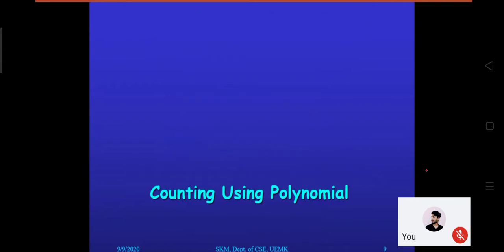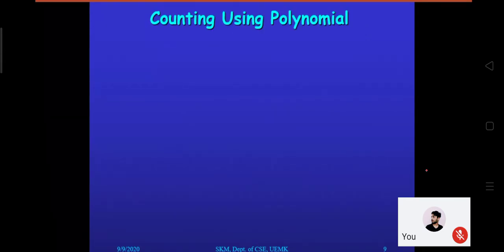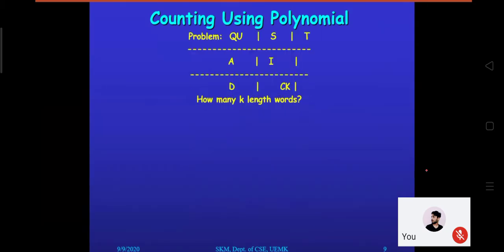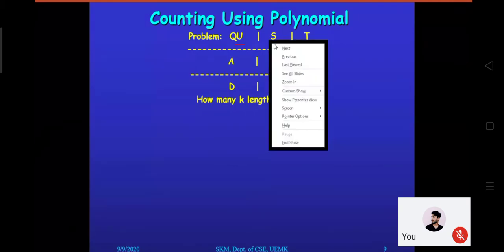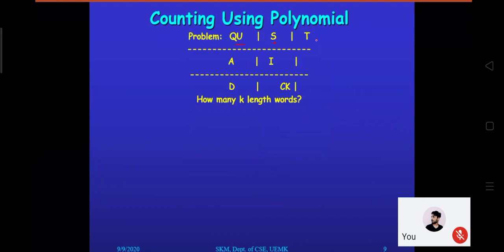Most probably the polynomial version we are having, counting using polynomial. This is another technique of counting. So what exactly is it saying? We are having a problem. Make the problem clear. It is saying that we have 3 rows, and in every row a combination of certain characters is there. First QU, S, T for the first row, then in the second row A or I we can select, and in the third row D or CK we can select.